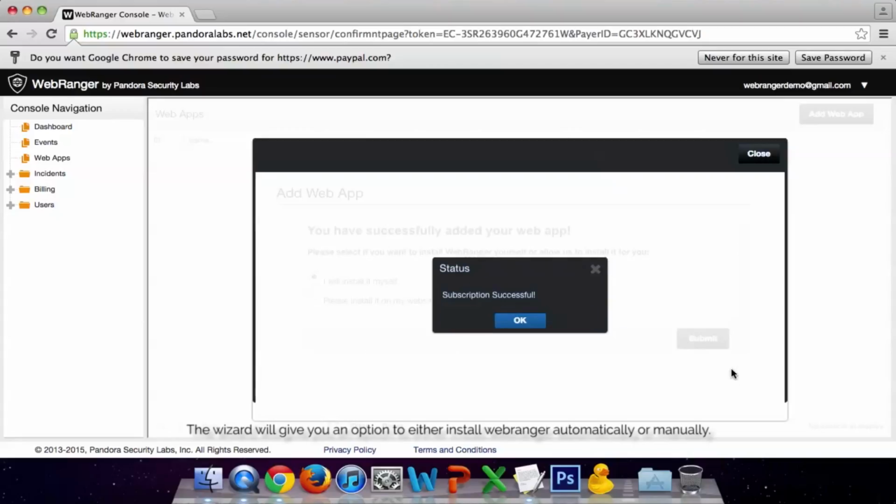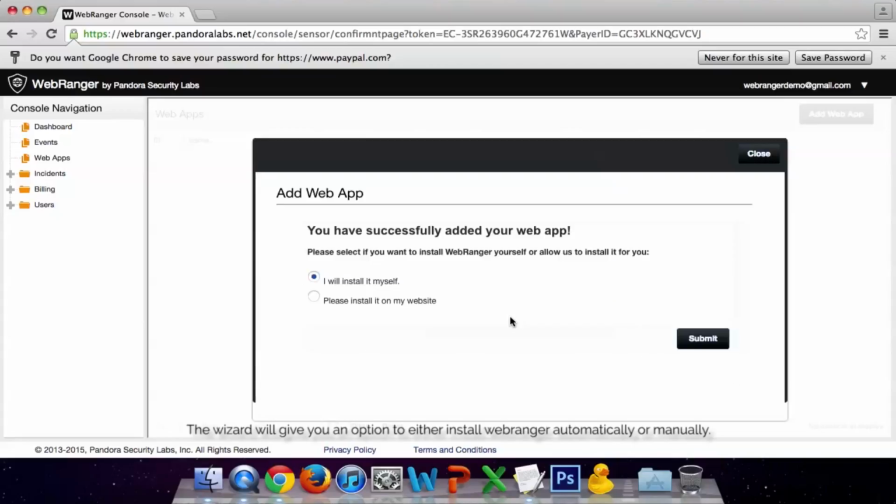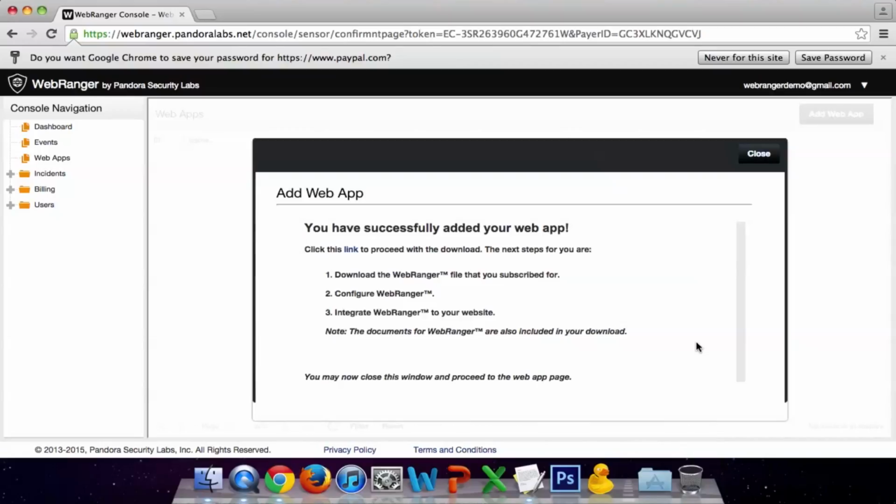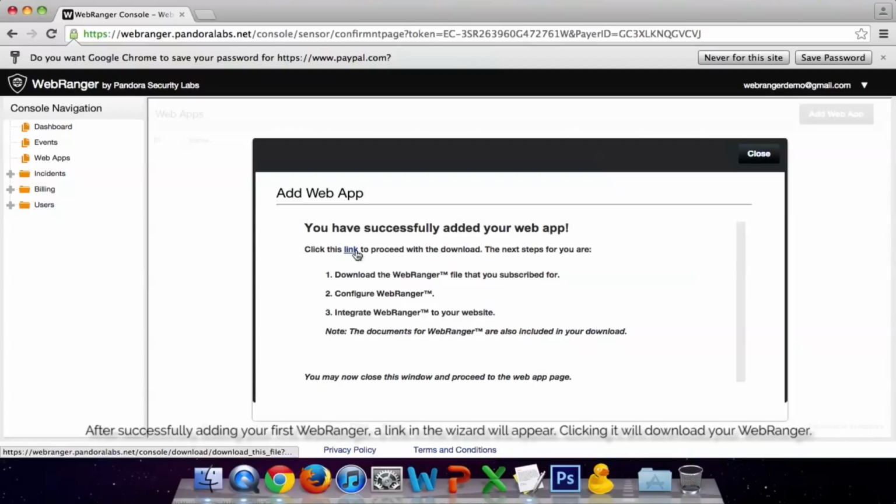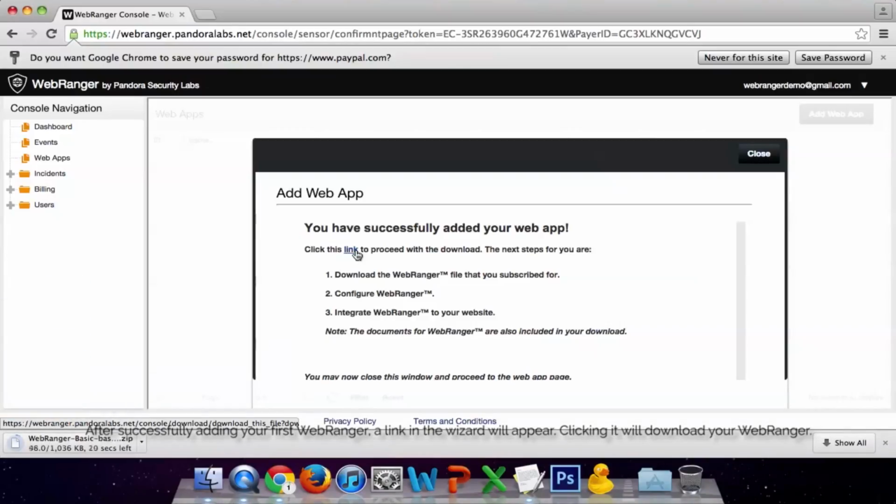The wizard will give you an option to either install WebRanger automatically or manually. In this tutorial, the manual installation will be demonstrated. Click I will install it myself. After successfully adding your first WebRanger, a link in the wizard will appear. Clicking it will download your WebRanger.